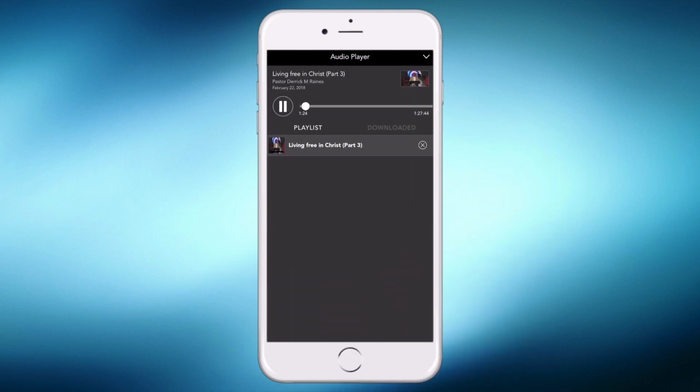You can listen to the sermons you add to the playlist or save them to listen later by tapping on the download icon.